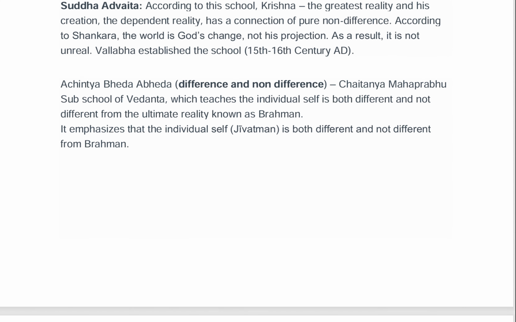Now we will see Achintya Bhed Abhed, that is difference and non-difference. Chaitanya Mahaprabhu's sub school of Vedant teaches that the individual self is both different and non-different from the ultimate reality known as Brahman. It emphasizes that the individual self, Jivatman, is both different and non-different from Brahman. So here we can say that the soul, self, can be different from Brahman and cannot be different from Brahman. It can be both. It should be considered as both.